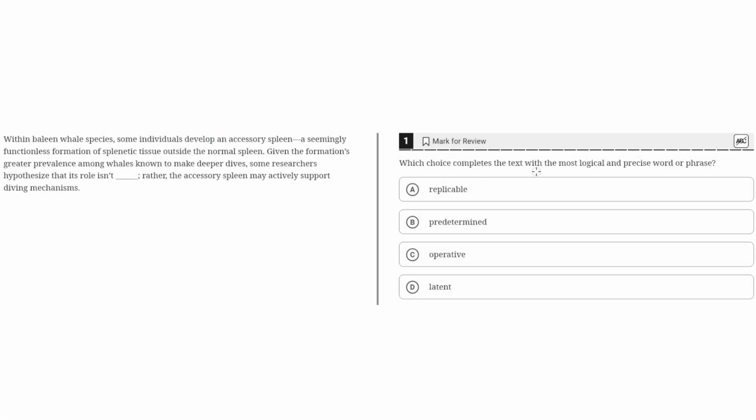Which choice completes the text with the most logical and precise word or phrase? Within baleen whale species, some individuals develop an accessory spleen, a seemingly functionless formation of splenetic tissue outside the normal spleen. Given the formation's greater prevalence among whales known to make deeper dives, some researchers hypothesize that its role isn't blank. Rather, the accessory spleen may actively support diving mechanisms.